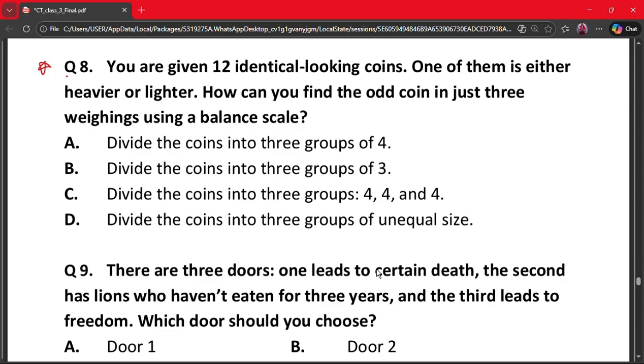Then, question 8. You are given 12 identical looking coins. One of them is either heavier or lighter. How can you find the odd coin in just 3 weighings using a balance scale? A. Divide the coins into 3 groups of 4. B. Divide the coins into 3 groups of 3. C. Divide the coins into 3 groups of 4, 4 and 4. And D. Divide the coins into 3 groups of unequal sizes. The correct answer is option C. Divide the coins into 3 groups of 4, 4 and 4.